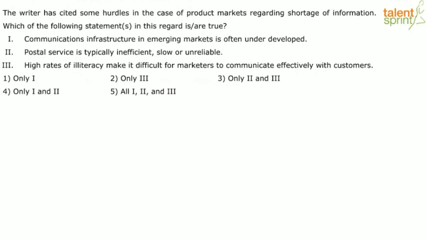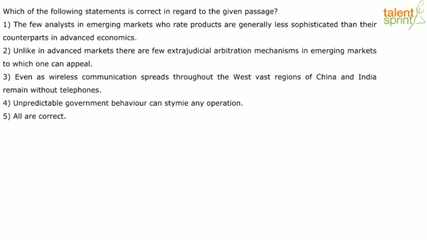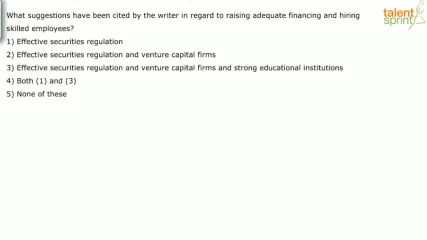So I have 3 statements again. Communications infrastructure in emerging markets is often underdeveloped. Postal service is typically inefficient, slow, unreliable. High rates of illiteracy make it difficult for marketers to communicate effectively with customers. Now for me, it looks like there were these 3 reasons discussed in the passage. And one of the reasons these were highlighted.